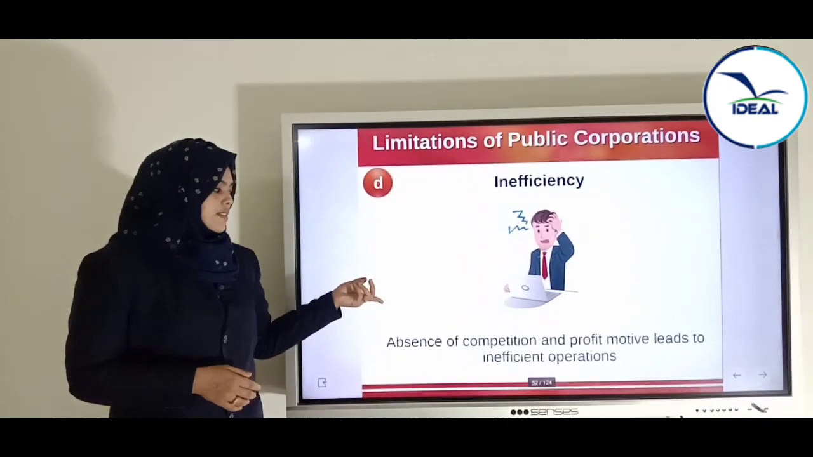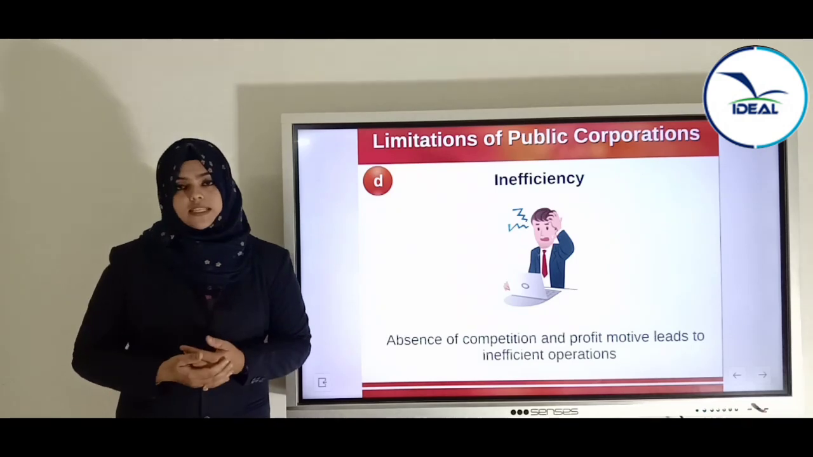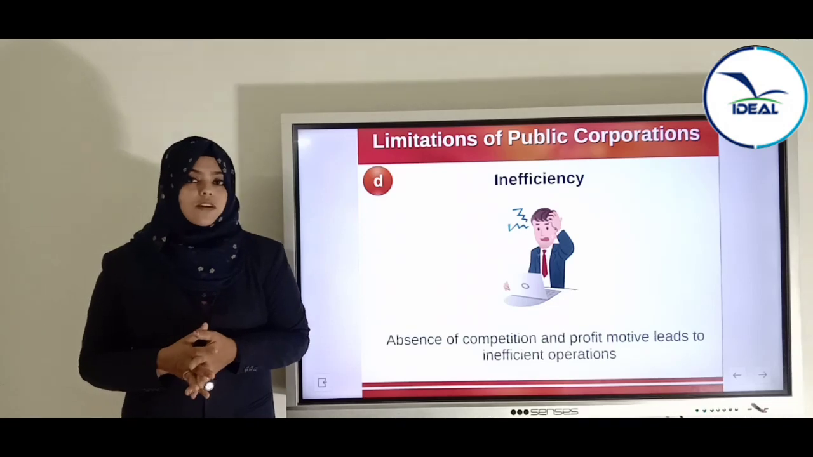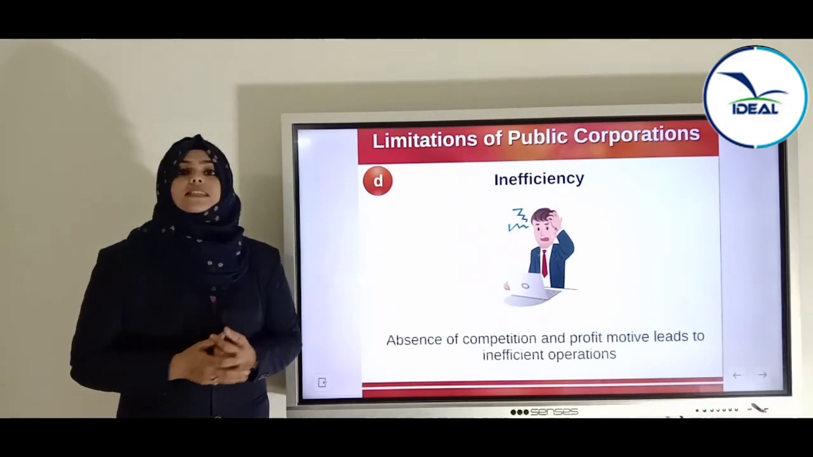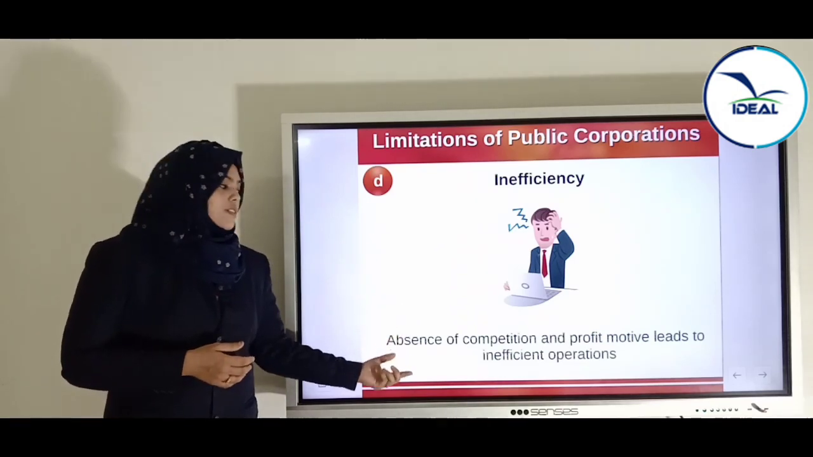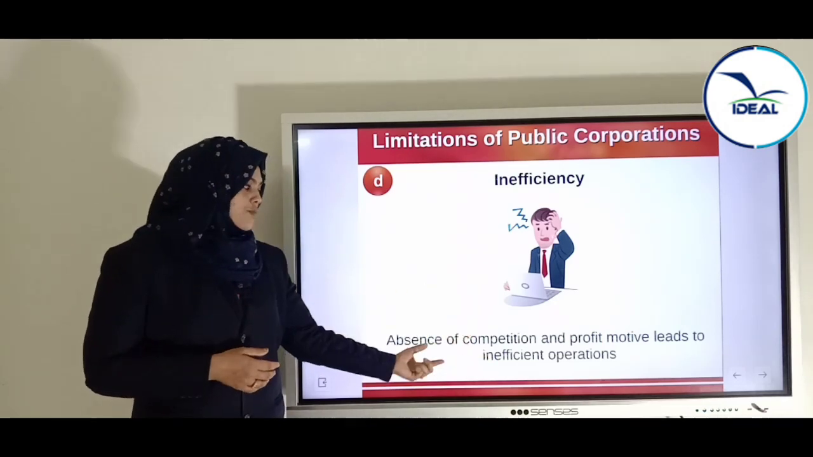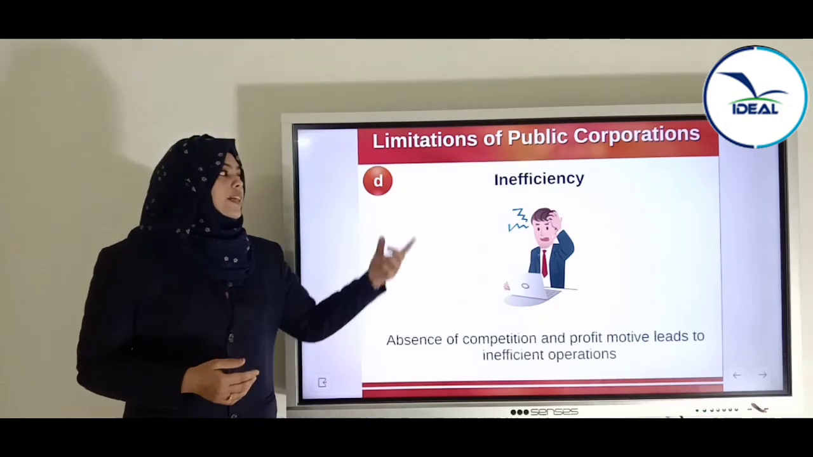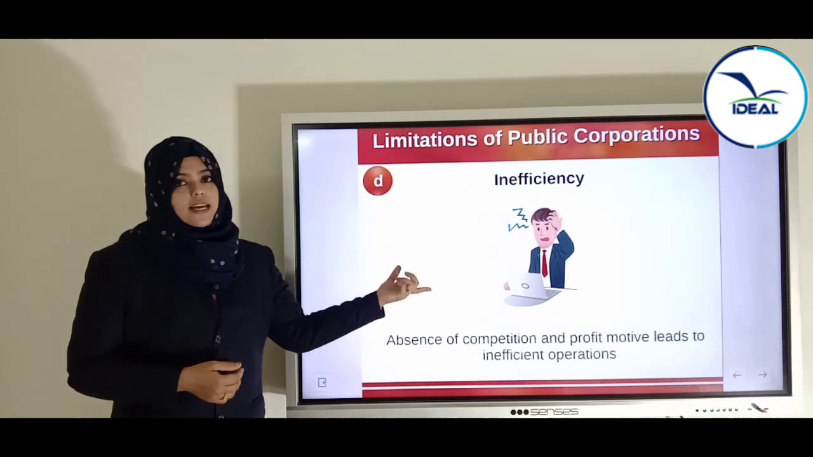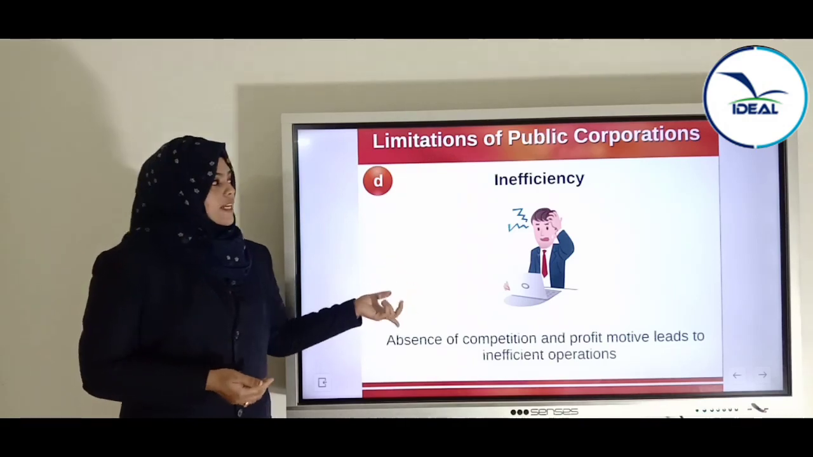And next is inefficiency. We know that a private sector enterprise will have many competitors. That is, there will be many business organizations doing similar kinds of activities or business. But in a public sector, that is, in public corporations, there will be no competitors, or fewer competitors. So absence of competition and profit motive leads to inefficiency of operation. Delay in operations can happen. We said that red tapeism and all. So public corporations can sometimes be inefficient.